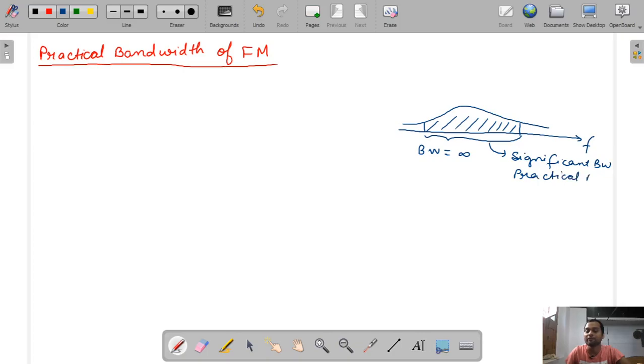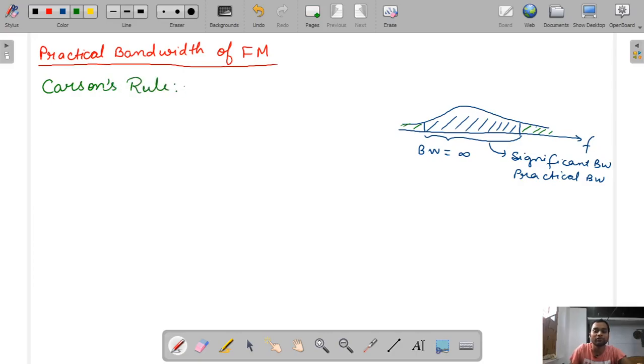Because if we take the bandwidth as infinite, then we need a channel of infinite bandwidth. It will cost more and our system will become more complex. So generally we only use the significant bandwidth, so that we need a channel of less bandwidth and less cost. These other parts are the insignificant part because they consist of very low power, so we will ignore those. This was given by Carson, so it is also known as Carson's rule.